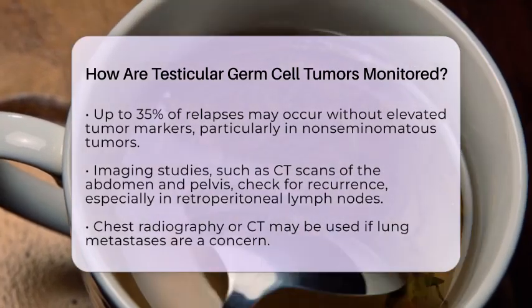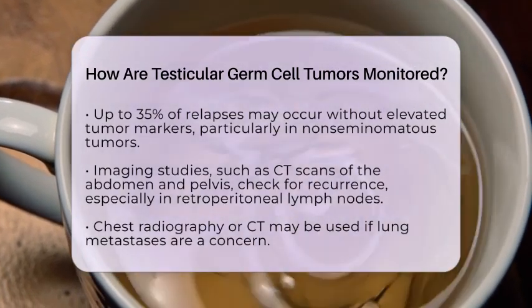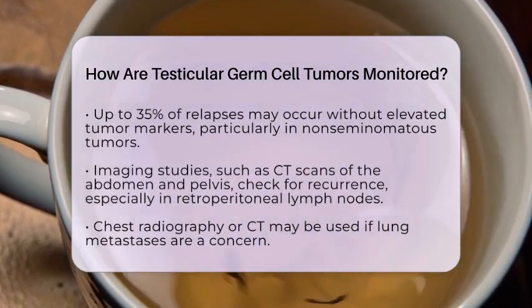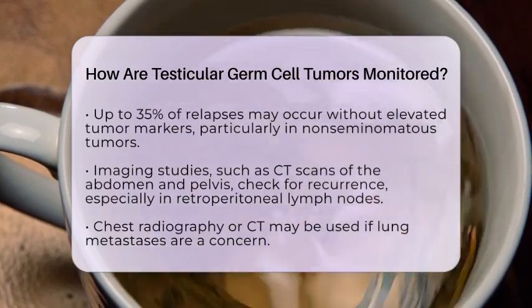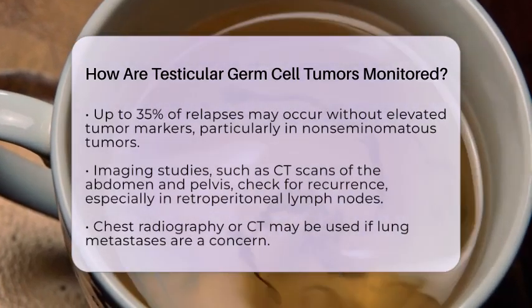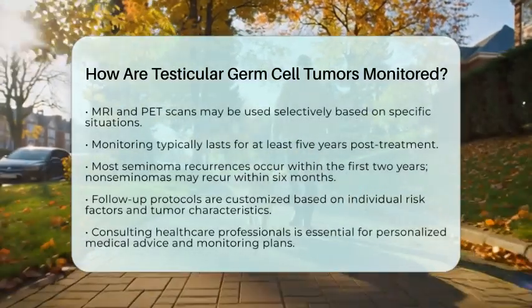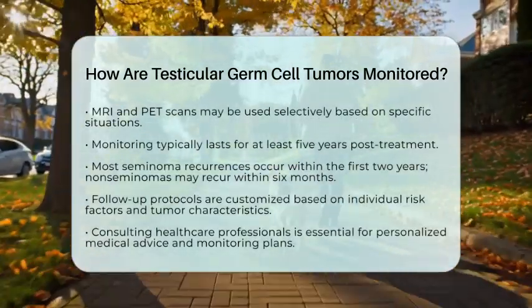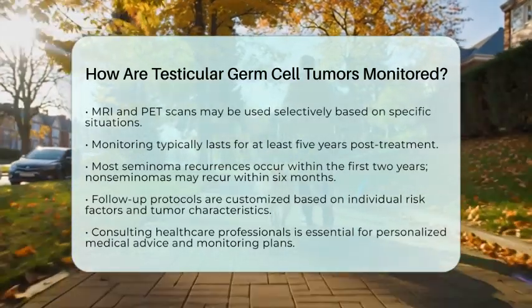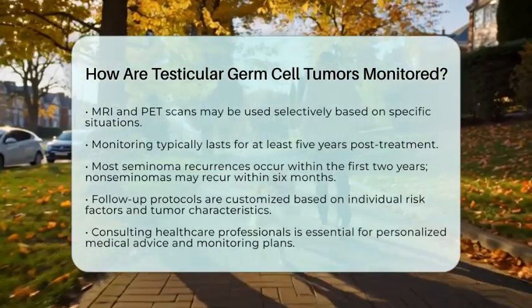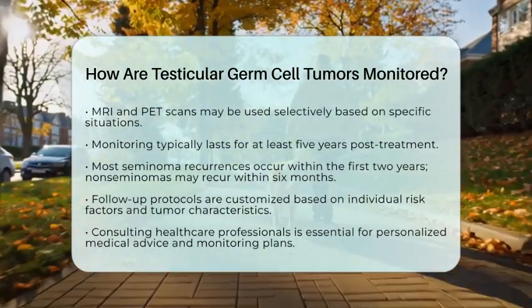The frequency and duration of monitoring can vary, but it generally lasts for at least 5 years after treatment. Most recurrences for seminomas happen within the first 2 years, while non-seminomas may recur within 6 months. Follow-up protocols are tailored based on individual risk factors and the initial characteristics of the tumor.